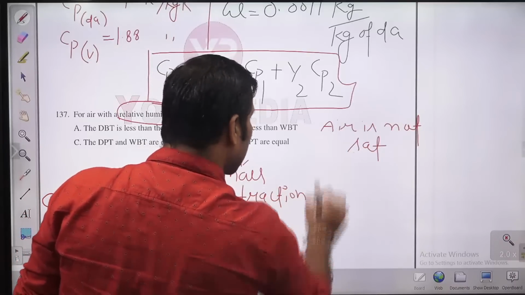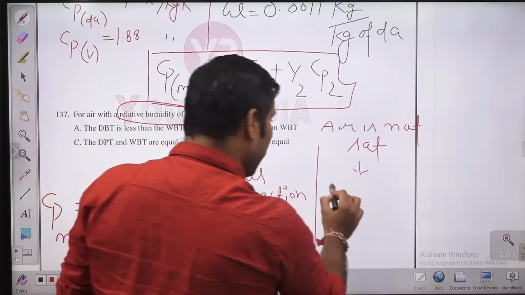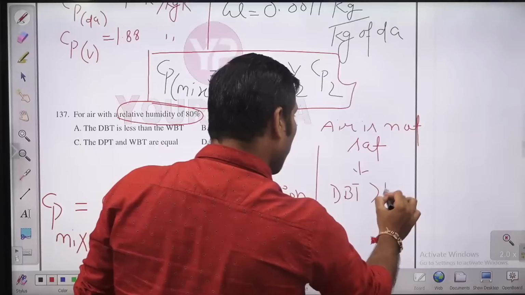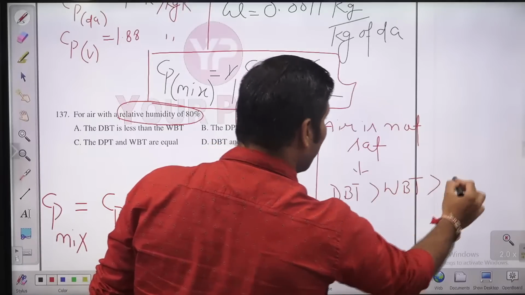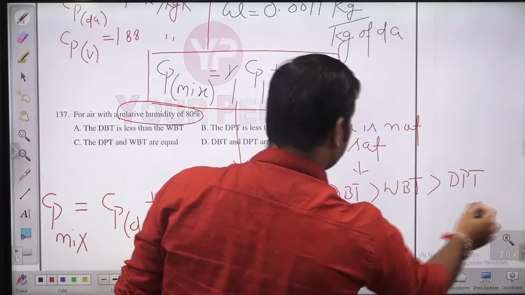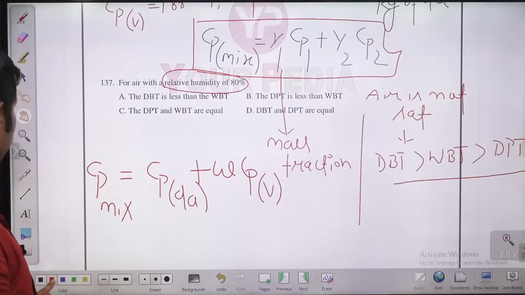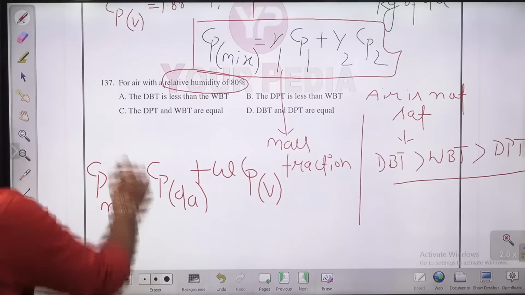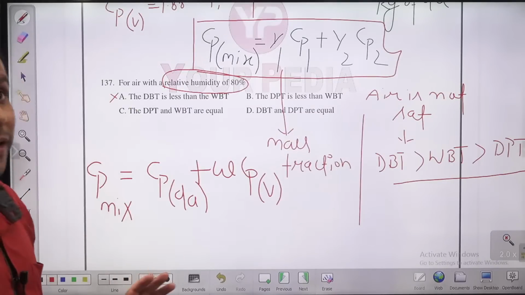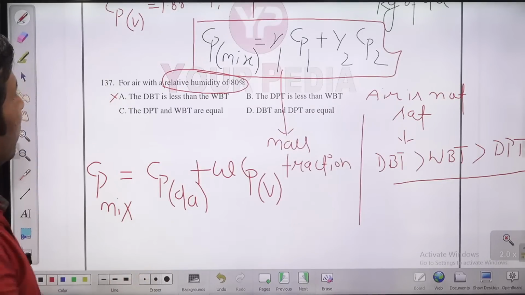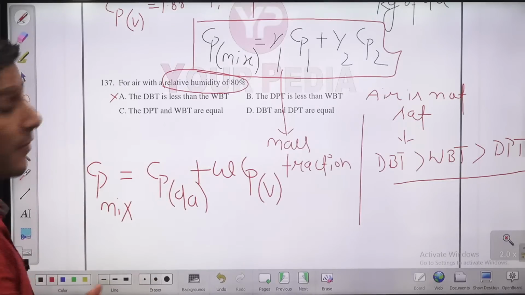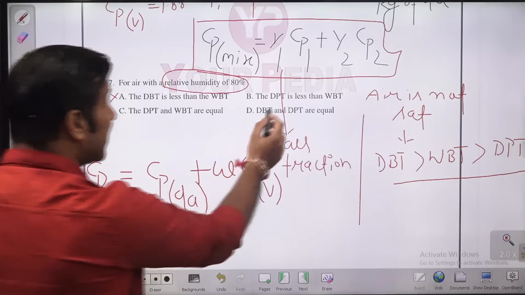So if the air is not saturated, in this case, the dry bulb temperature will be more than the wet bulb temperature, and it will be more than the dew point temperature. So for this case, what will be the answer, guys? The dpt is lesser than wbt. No, this is wrong. This is never going to happen. dbt will always be more than wbt. dbt can be equal to wbt if you are having saturated air. dpt is less than wbt.